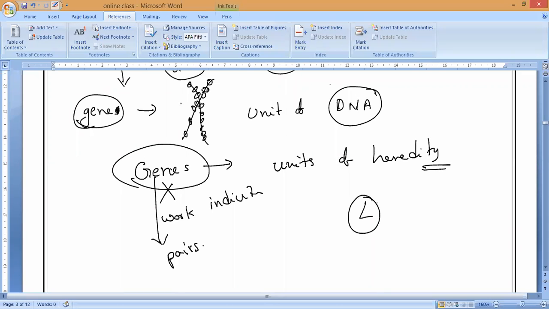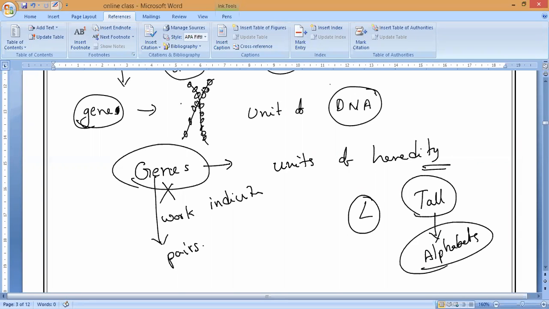Whatever the character. Can anybody say what are examples of characteristics, please? Tallness, yes or no? As well as tallness, shortness, medium height, fairness, wrinkled hair, silky hair, fat, thin. All this we call characters. Yes or no, guys? Yeah, eye color, very good, Dina. Eye color: blue eyes, brown eyes, black eyes, like this. Every character we represent with what, guys?